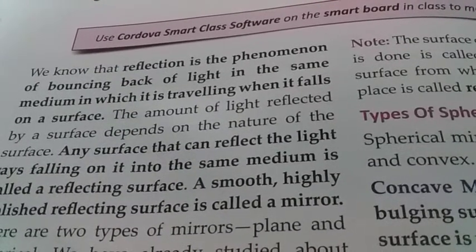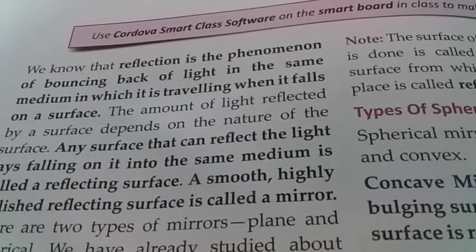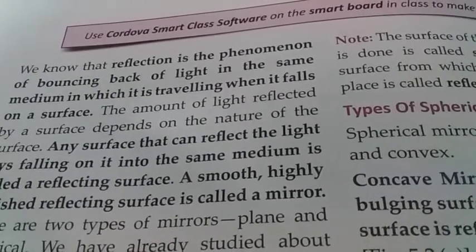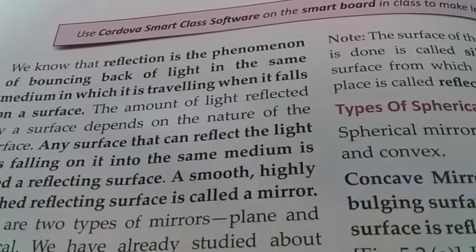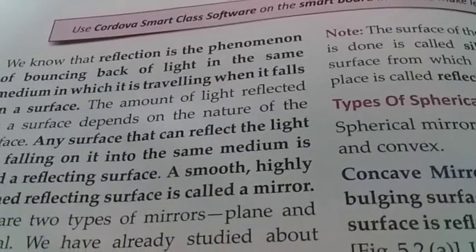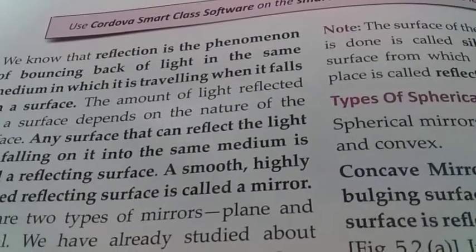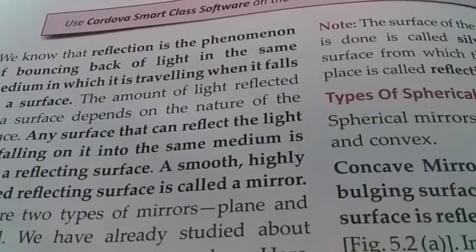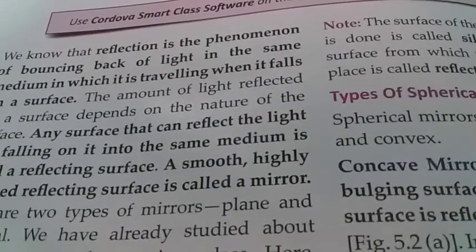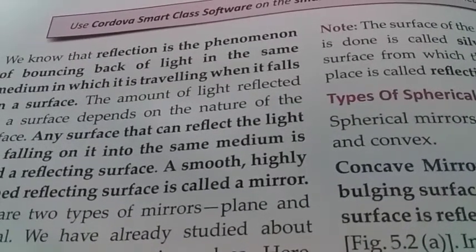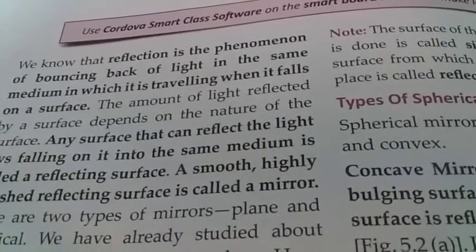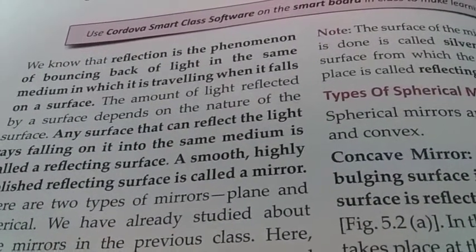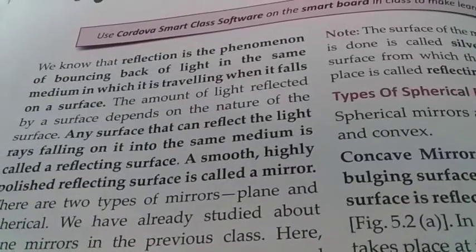Now, as we know, the moon does not have its own light. It reflects the light of the sun. The light of the sun falls on the surface of the moon and it is reflected back. So, the light that we see is the light of the sun. The moon does not emit its own light, it reflects the light of the sun. Now, the amount of light reflected by a surface depends on the nature of the surface.